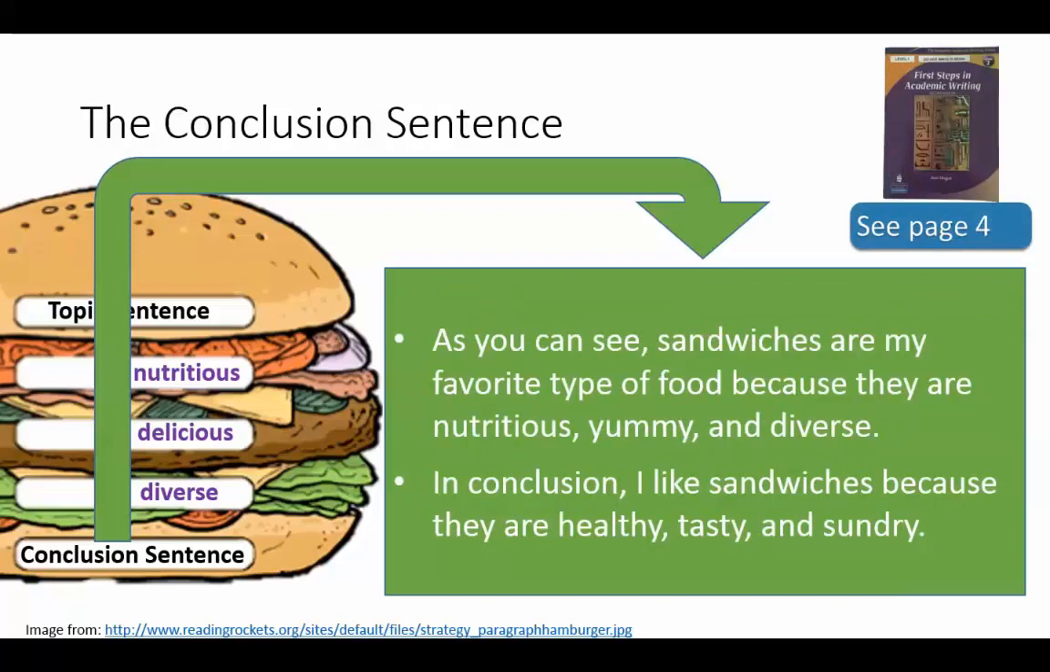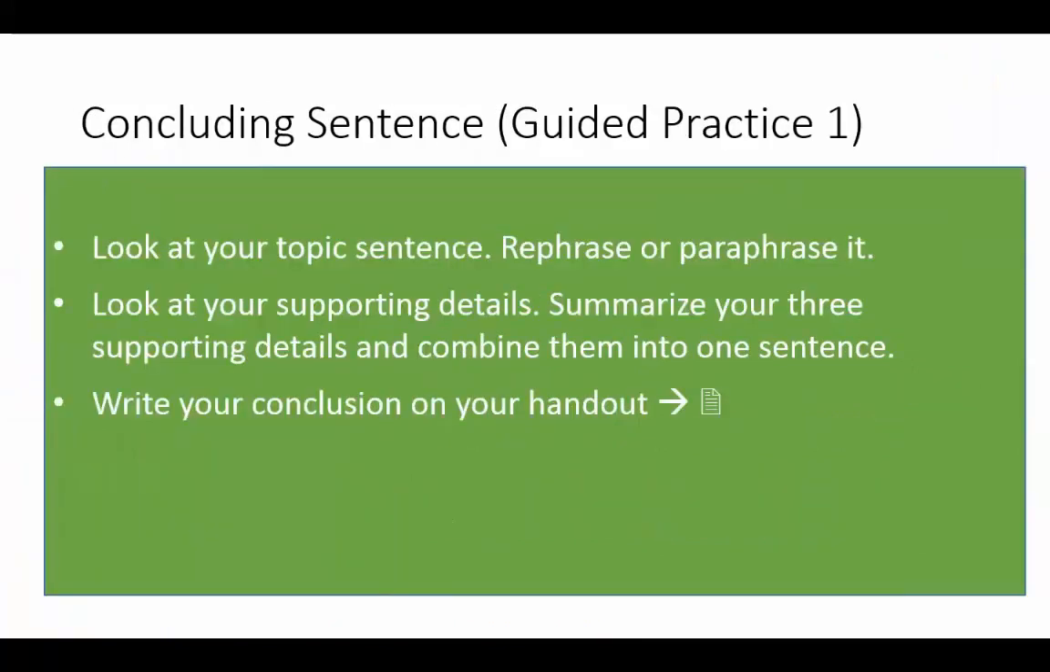As you can see, sandwiches are my favorite type of food because they are nutritious, yummy, and diverse. Or you could say, in conclusion, I like sandwiches because they are healthy, tasty, and sundry. Okay? So those are just some examples of how to restate a topic sentence. Now let's practice. Look at your topic sentence, the one that you wrote, like my name is blank and I like blank. Then rephrase or paraphrase it. So try to think of some new words that will still have pretty much the same meaning or similar meaning, but then just restructure it or rephrase it.